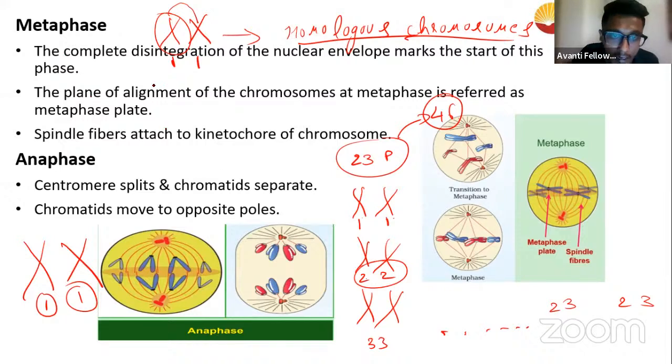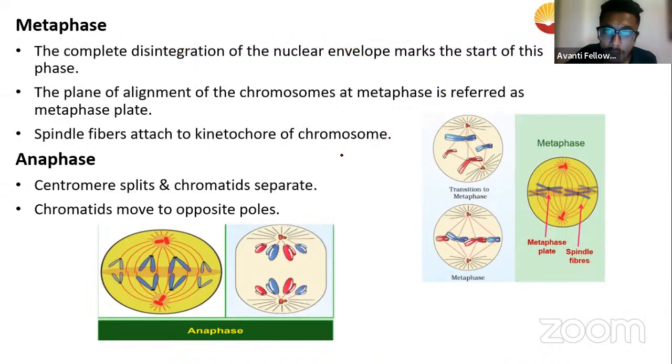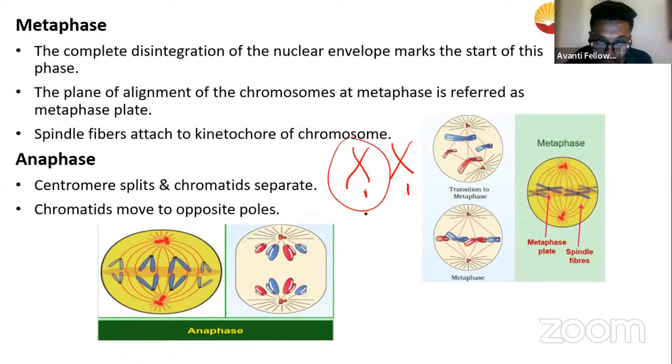Now, I take this one. Hold on, guys. I don't have space. Okay, let me erase this. So I have this chromosome. I had one. This is one. I call it a homologous pair. Now, what I do is I take this one.